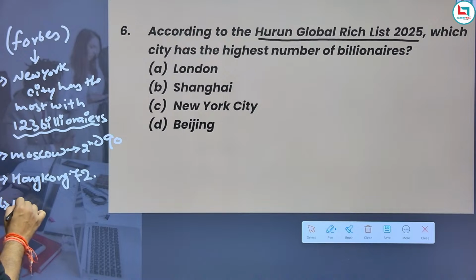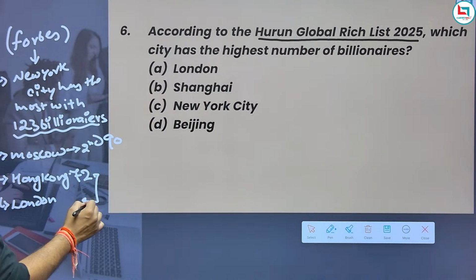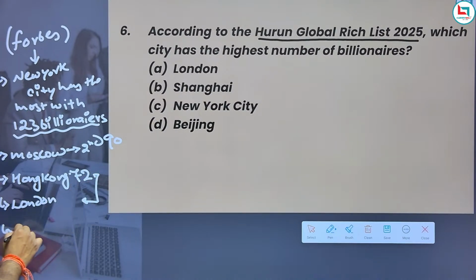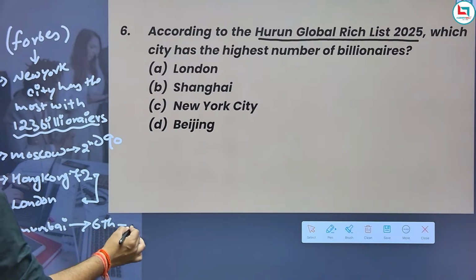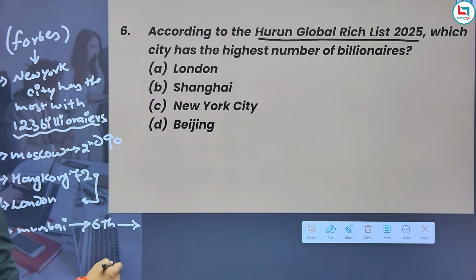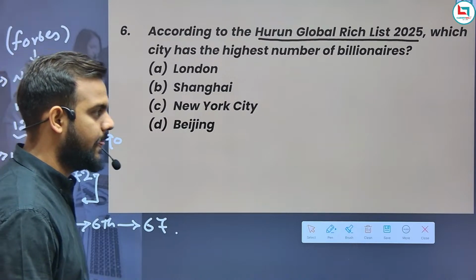Then we have London, which also gained more billionaires. Hong Kong and London are at the same pace. Next is Mumbai, dropped to 6th place. Mumbai is at the 6th place with 67 billionaires.